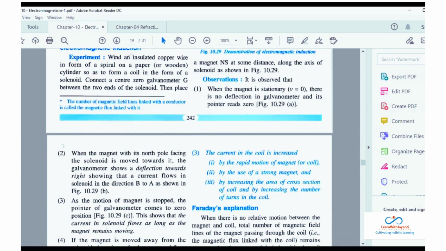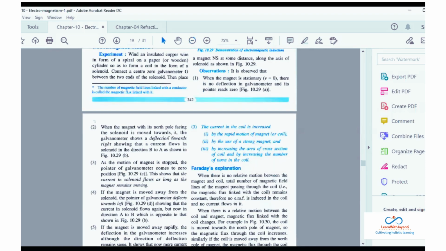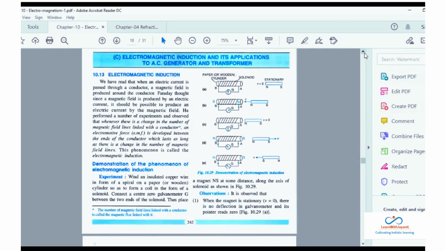Now let's understand the current's direction. When the magnet with its north pole facing the solenoid is moved towards it, it shows a deflection towards the right. What happens when you push the magnet towards the solenoid?